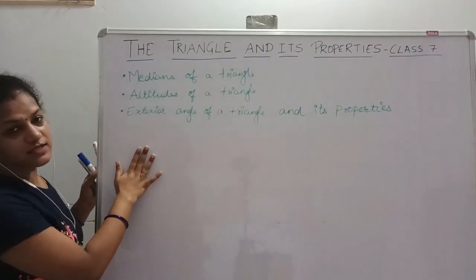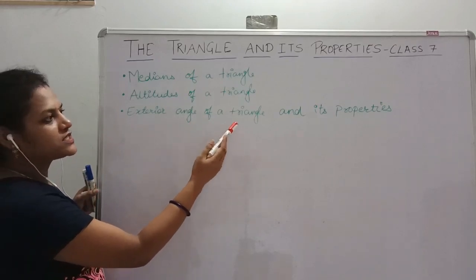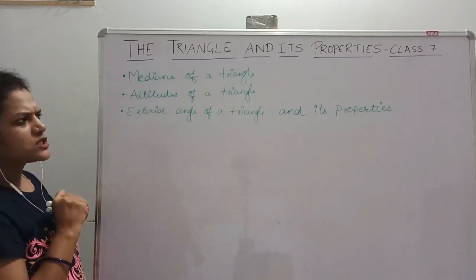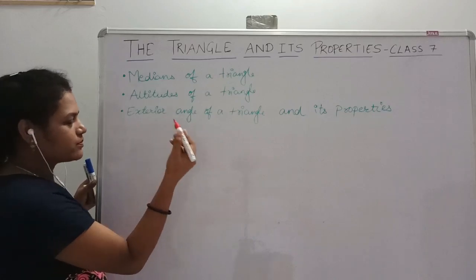See my third concept, the exterior angle of a triangle and its property. For this, first I will explain the property.